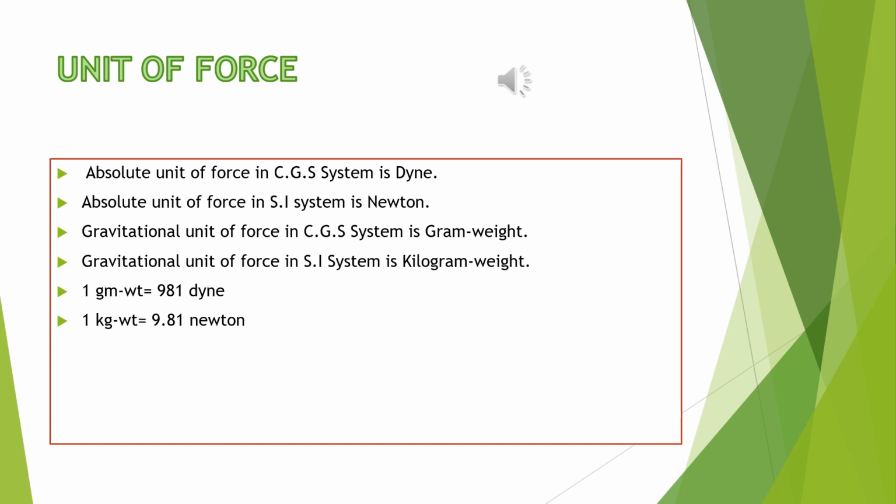Sometimes we also take 10 meter per second square, because 9.81 meter per second square is approximately equal to 10 meter per second square. Now, 1 gram weight is equal to 981 dyne and 1 kilogram weight is equal to 9.81 Newton. So, this is the interrelation between absolute unit and gravitational unit of force.